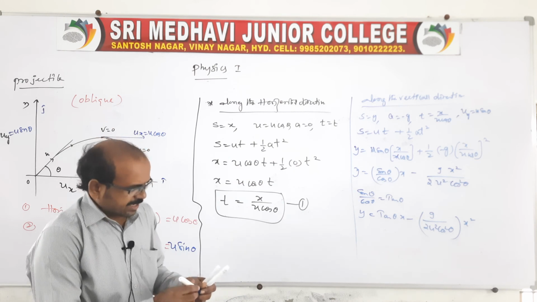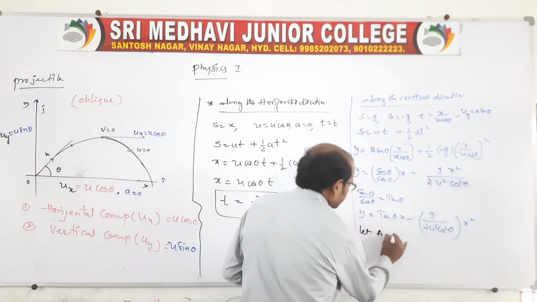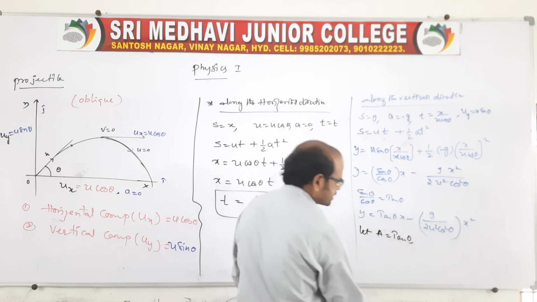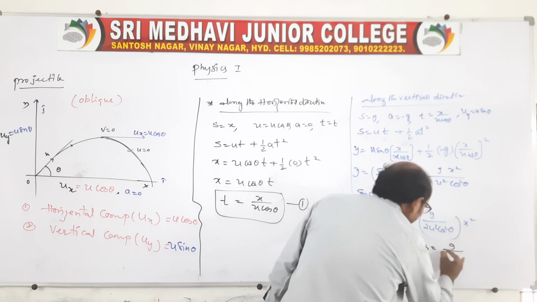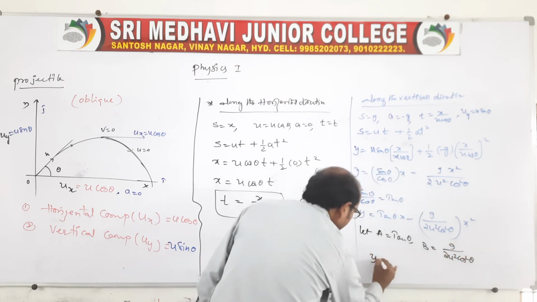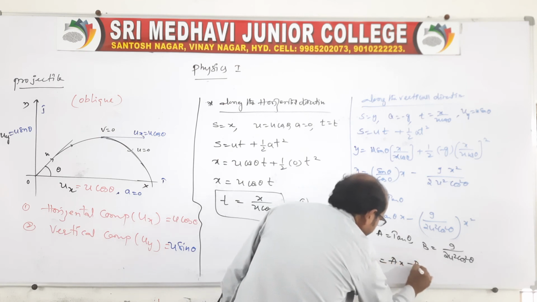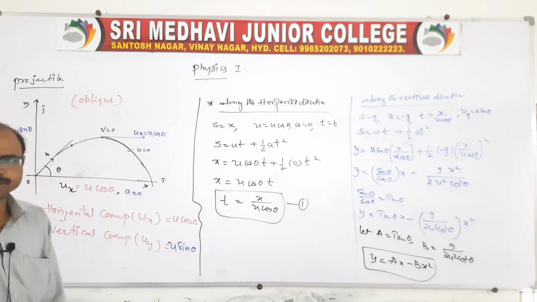Then almost we are at the end. Let a is equal to tan theta, you assume like this, and b is equal to g by 2 u square cos square theta. Therefore y is equal to ax minus bx square. This expression is a parabolic expression.